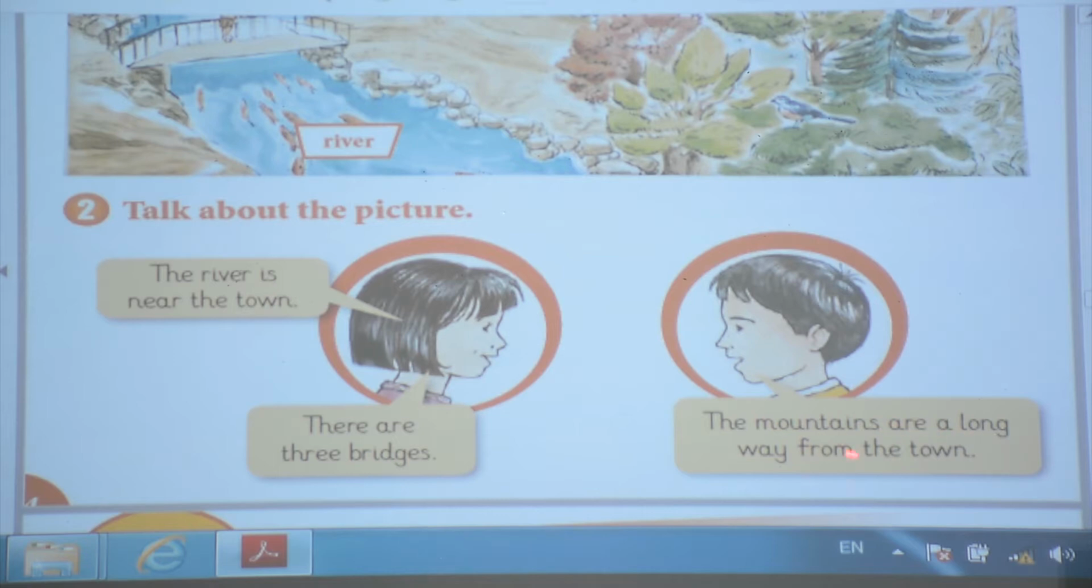Mountains are a long way from the town. And there are 3 bridges. Because we have 3 bridges, you should use R, okay? For plural, you should use R. For singular, you should use is. What's the difference between is and R? Is for singular and R for plural, okay?